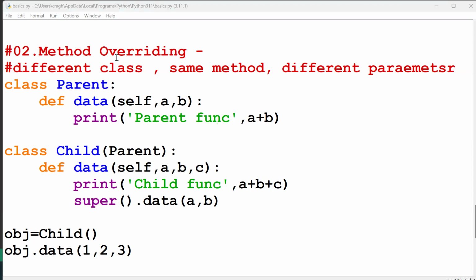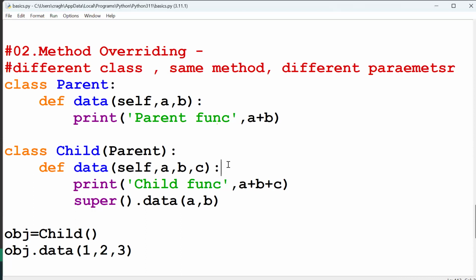Okay, so just an overview of the OOPS concepts once again. What is a class? A collection of objects is called a class. What is the instance variable? A is an instance variable basically. Using the self keyword we have declared one key, and that key is called an instance variable.